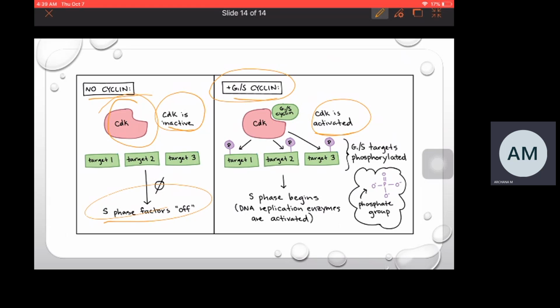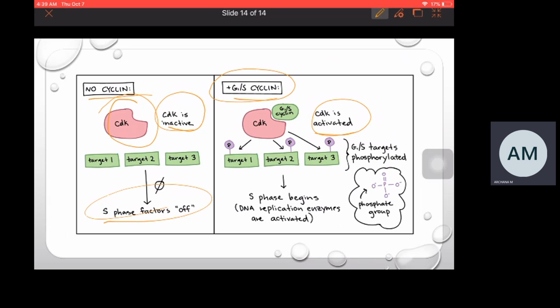Along with the cell cycle there are three checkpoints: the G1, G2, and M checkpoints. These are the checkpoints which monitor the errors in the cell. If any error is present in the cell, they arrest the cell and send it for a repair mechanism. If the cell is not repaired, it undergoes apoptosis.